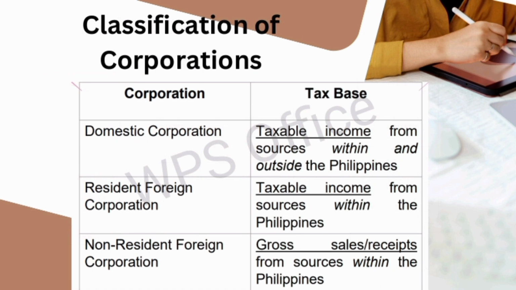Classification of corporations. Domestic corporation: taxable income from sources within and outside the Philippines. Resident foreign corporation: taxable income from sources within the Philippines. Non-resident foreign corporation: gross sale or receipt from sources within the Philippines.